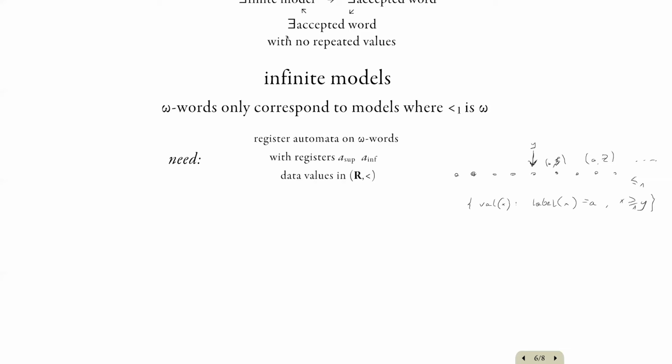So we only need a special feature which allows to access the supremum and the infimum of the value to the right. These numbers have to take values in a domain which is closed under taking suprema and infima. So for example, the reals with their order.